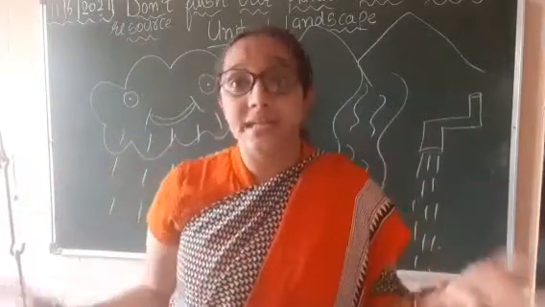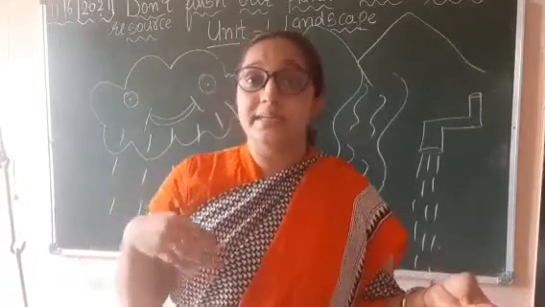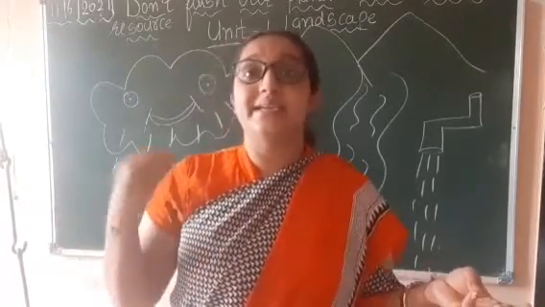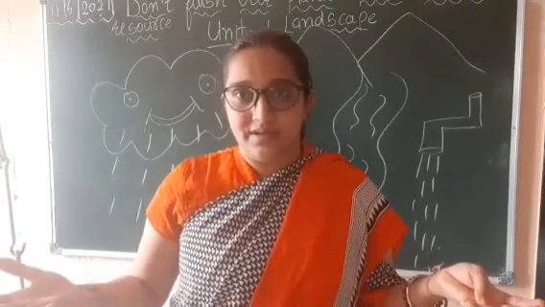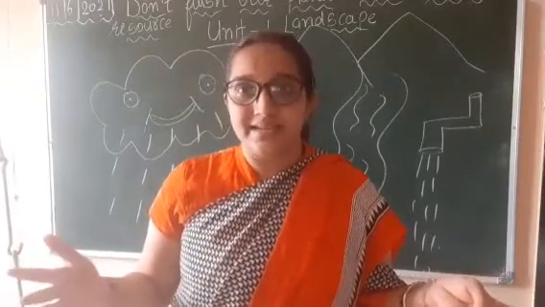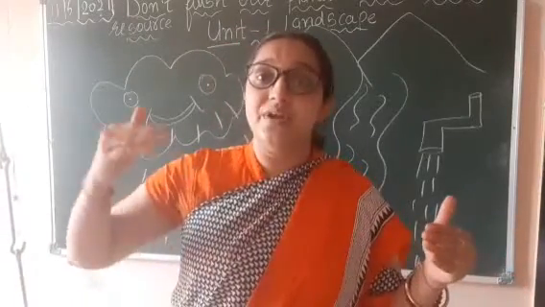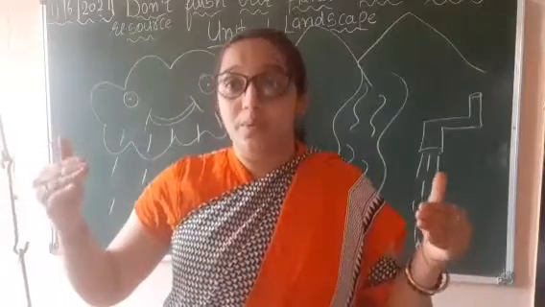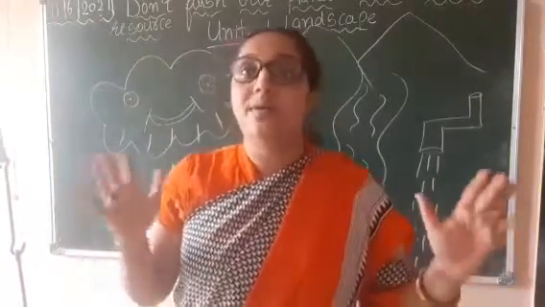Land has a variety of forms, right? It is in the land form, it is in the water form, it is in the gaseous form, and it is in the live form. We have learned about spheres, so there are different forms of life. We can say there are different spheres of earth.